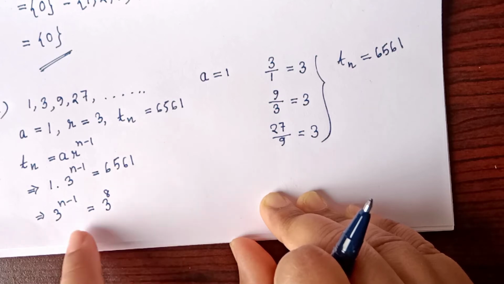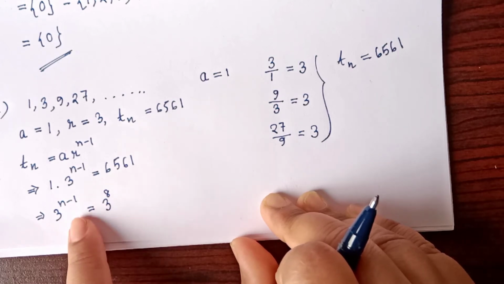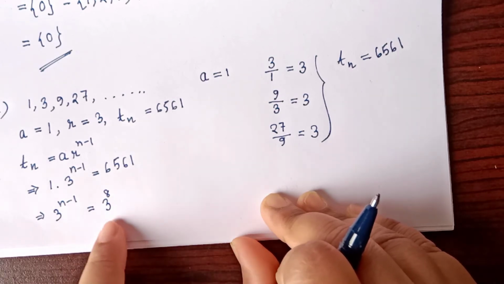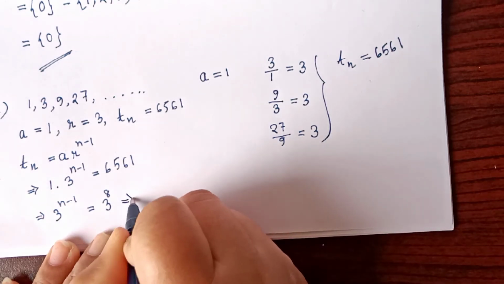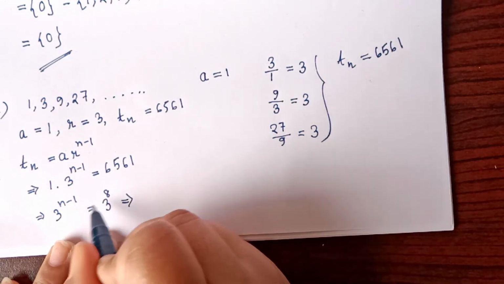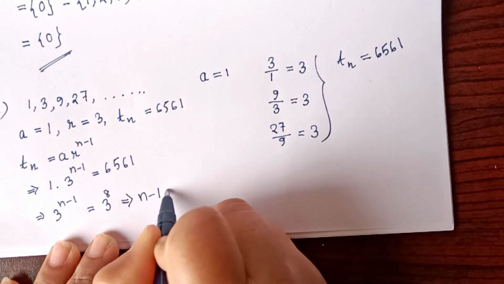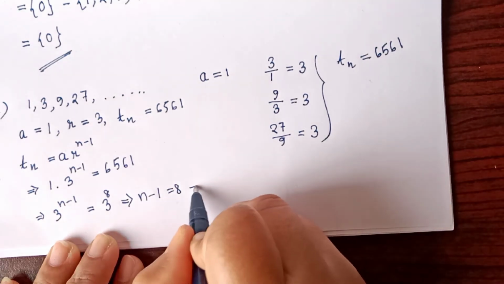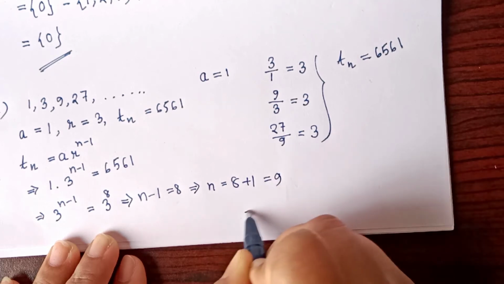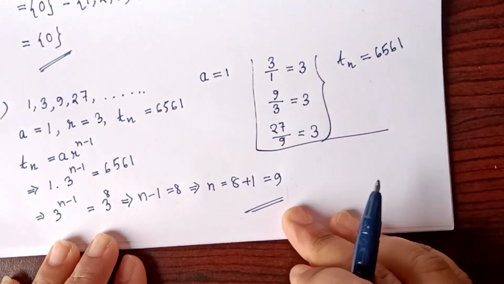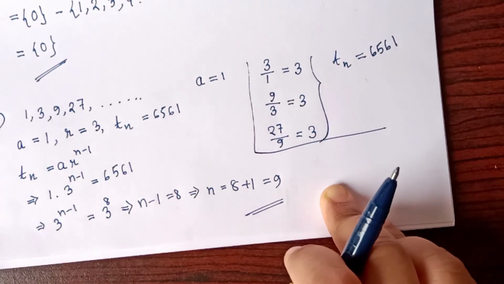On both sides the base value is same but their power is different. So whenever we get this type of situation, we can write down the powers of both sides as equal. So n minus 1 is equal to 8, or you can say that n is equal to 8 plus 1, or n value is equal to 9.